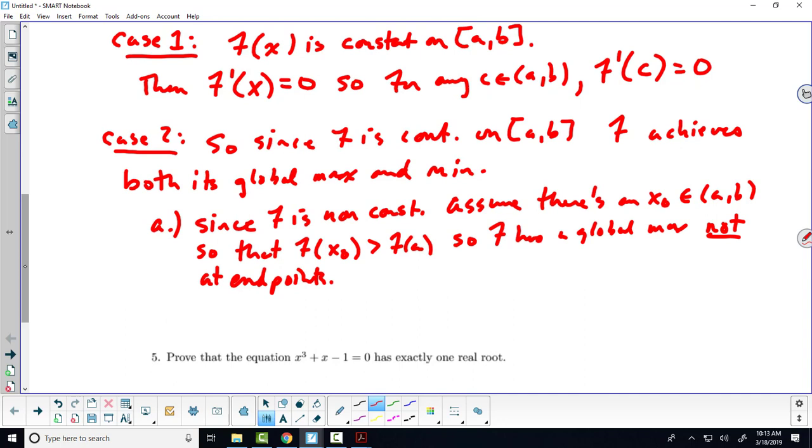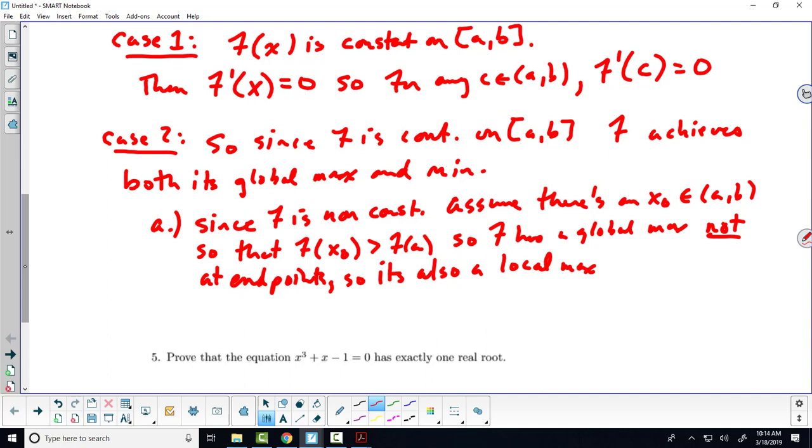So right now we've said that it has to have a global maximum, and that global maximum cannot occur at the endpoints. So it's also a what? If it's a global maximum and it's not at the endpoints, then it must also be a local max, right? Since we've got a local max where the function is differentiable, that derivative exists everywhere.